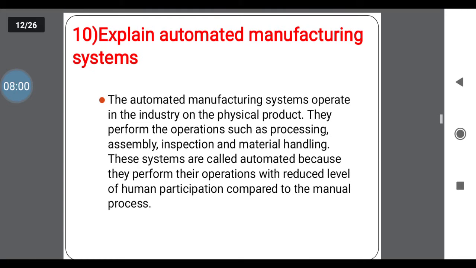Next one is explain automated manufacturing system. What is the automated manufacturing system? After implementing the automation in a production, what is the automated manufacturing system? This is the system operated in an industry on the physical product. They perform operations such as processing, assembly, inspection and material handling. The systems are called automated because they perform their operations with a reduced level of human participation compared to the manual process. Means the work which undergoes automatically with less involvement of labor, that is the automated manufacturing system.